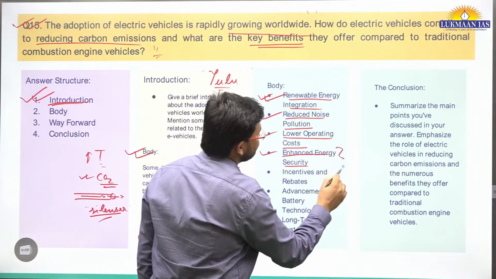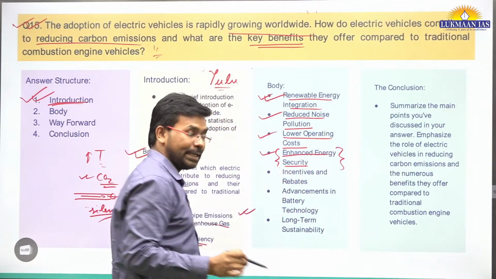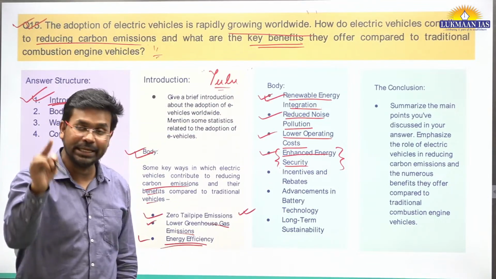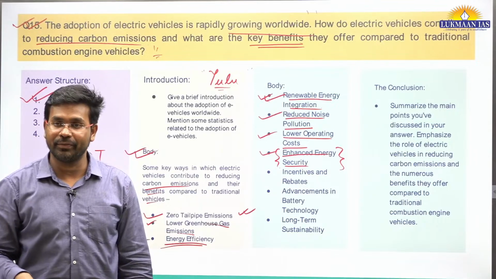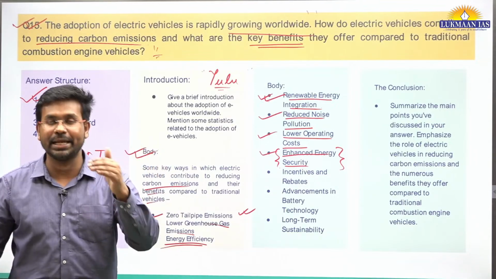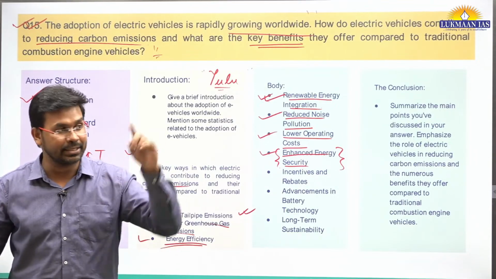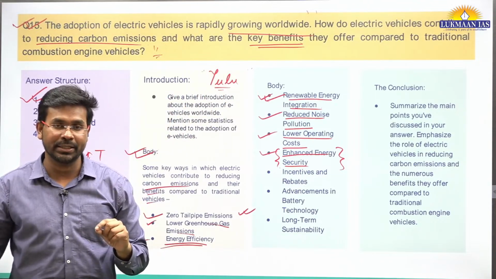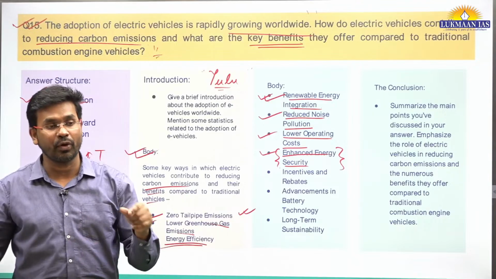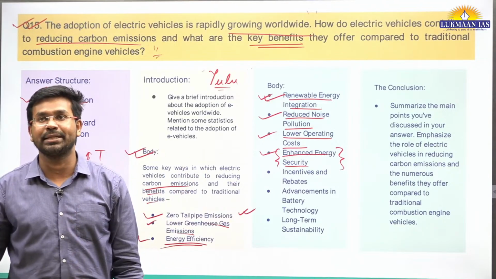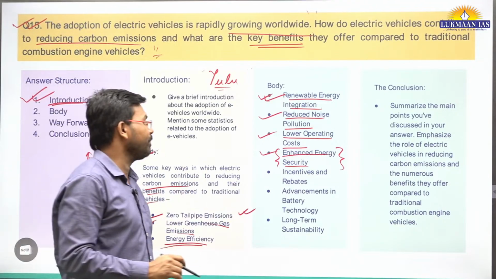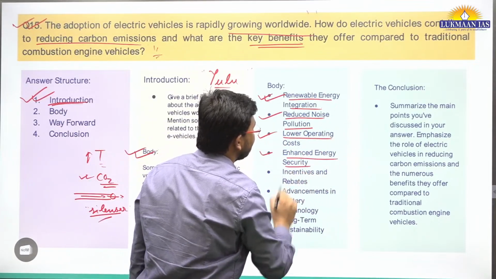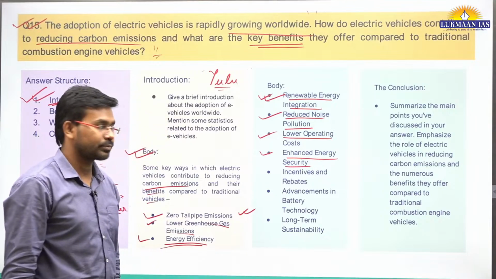And enhanced energy security. Why enhanced energy security? It is because even if we don't have fossil fuel based energy, still we'll be able to operate electric vehicles because we can recharge the batteries from solar power cells, we can recharge the batteries from windmills, we can recharge it from hydropower, hydroelectricity. That's the benefit of having electric vehicles. So they have enhanced energy security.